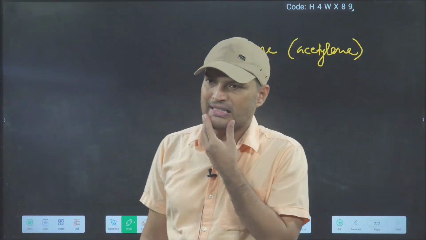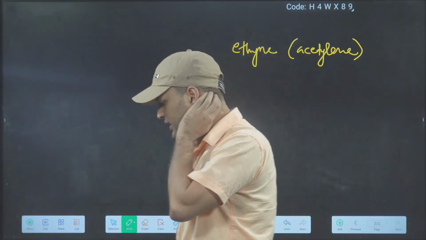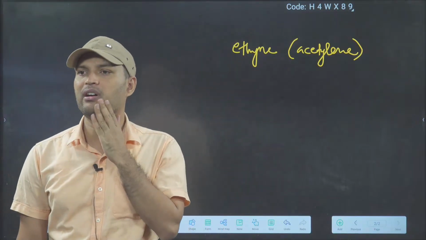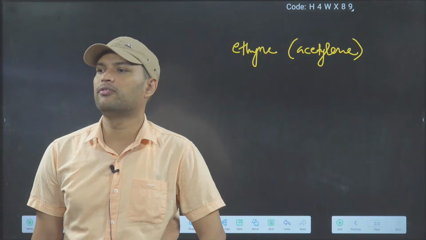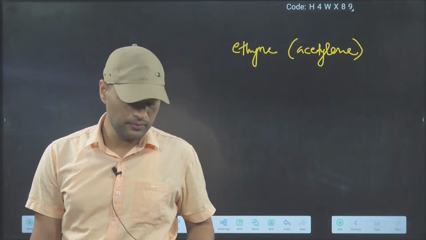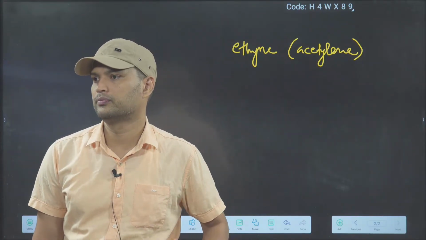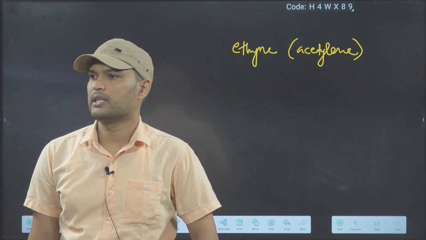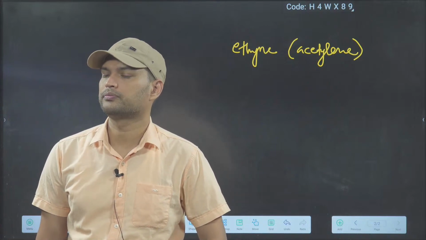Okay? Acetylene welding gas. So today, whatever names you have written, beside that we have to write the formula also.